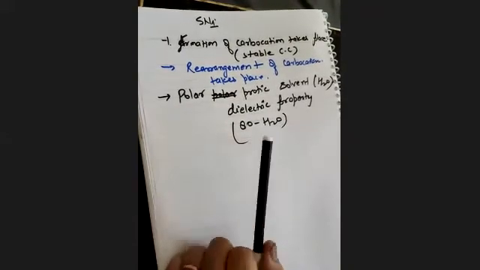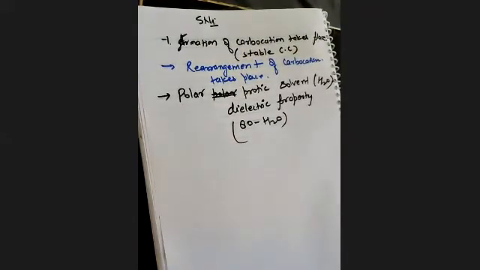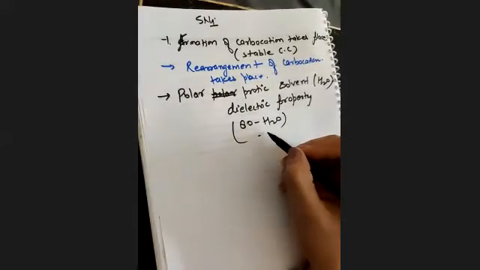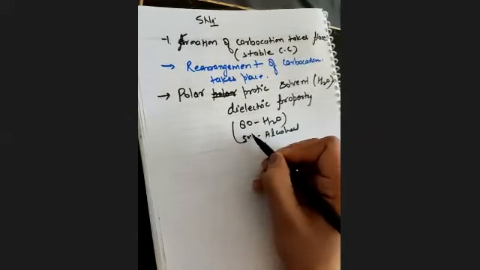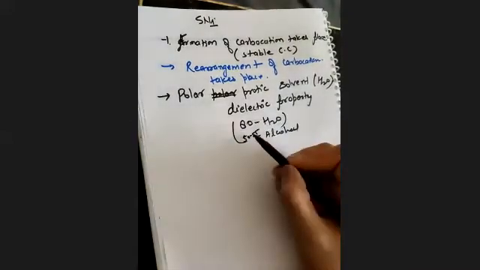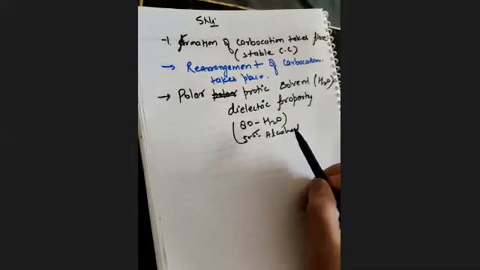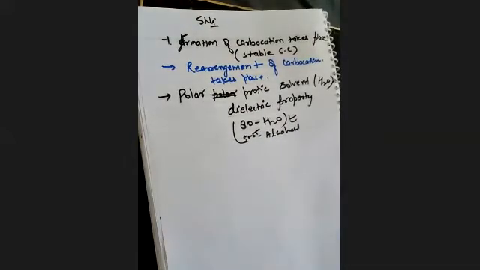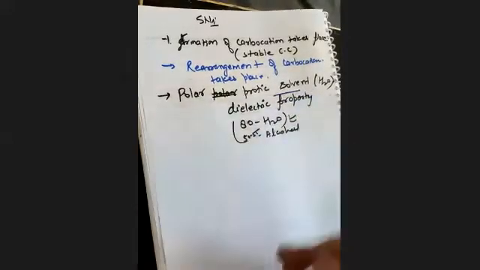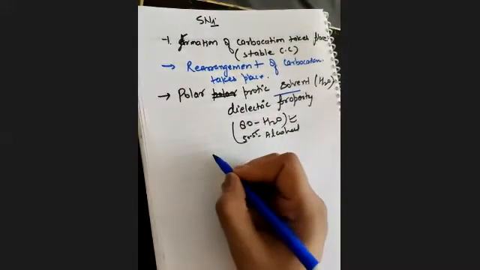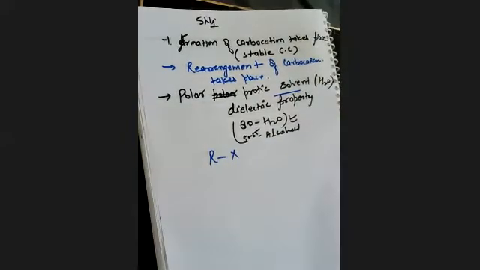Clear? And for other alcohols, it is around 50 to 55. So if you want to take a polar protic solvent, it has to be water every time, because it has the highest dielectric property. This type of solvent has the property to break the bond between the alkyl and the halide group.